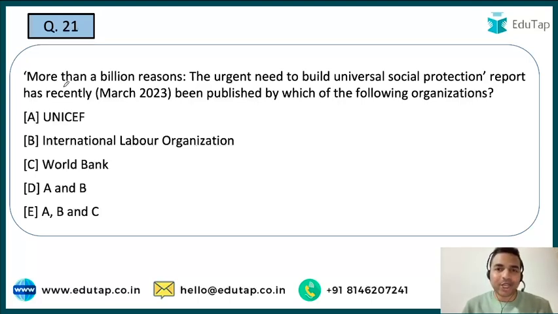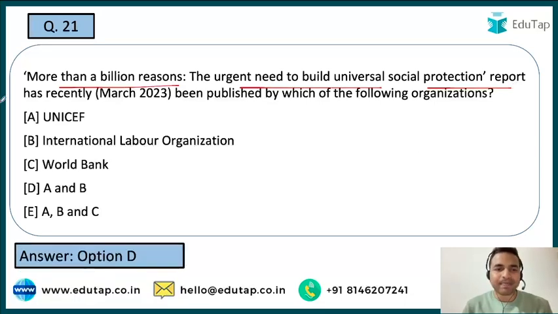तो यहाँ पर आप देख सकते हो कि रिपोर्ट का नाम mentioned है, that is More Than a Billion Reasons: The Urgent Need to Build Universal Social Protection. और क्वेश्चन आपके सामने ये है कि बेसिकली इस रिपोर्ट को रिलीज किसने किया है. On a very easier lines this question is all about, and guys the right answer is both UNICEF and International Labour Organization. So guys ILO की बात करें, it was established in 1919 और इसका हेडक्वार्टर है जेनेवा के अंदर.